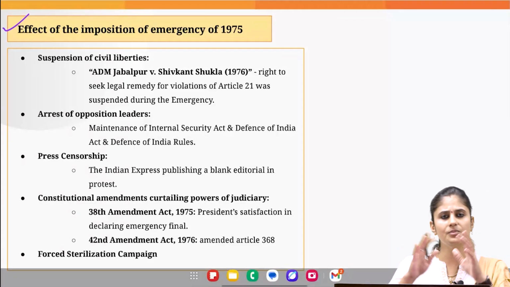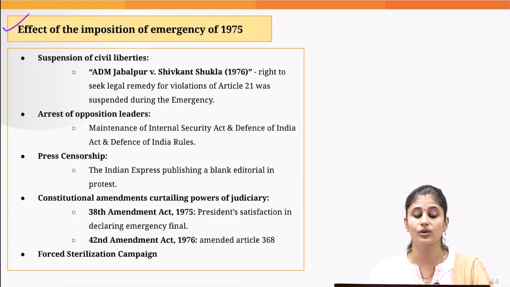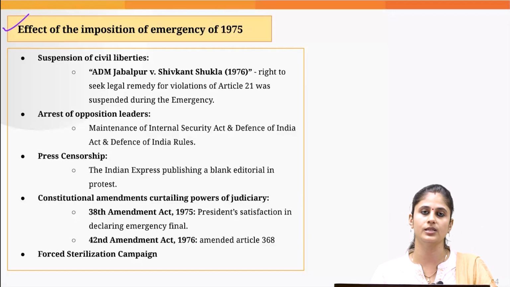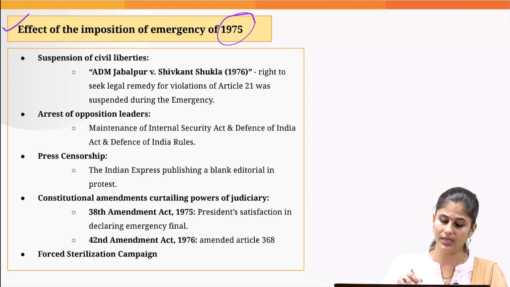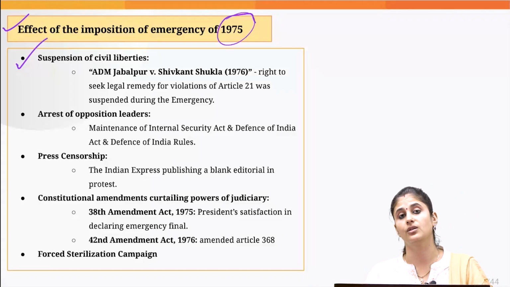Then why is this emergency criticized vehemently by the experts? Because of the drastic effects that we witnessed during the national emergency proclaimed in 1975. First and foremost impact was the suspension of civil liberties.